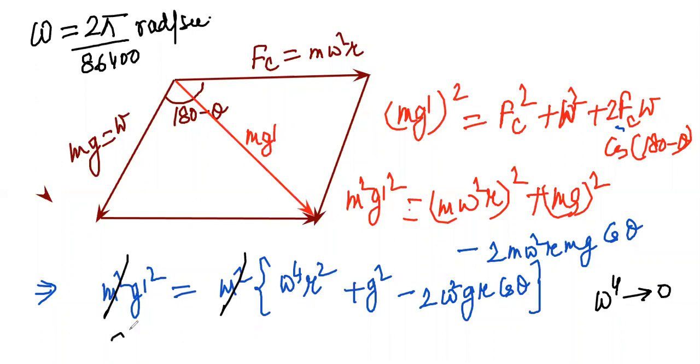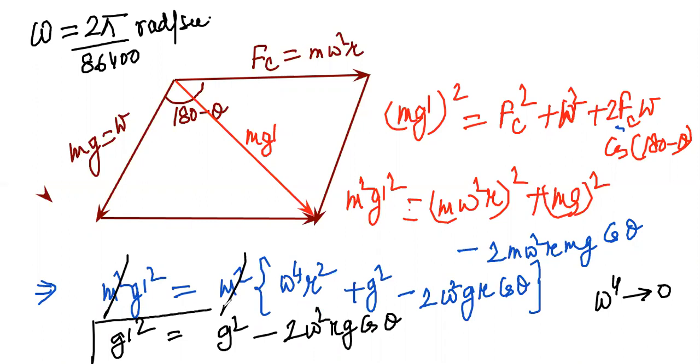So we get g dash square is equal to g square minus twice omega square into r into g into cos theta. Now take g square outside. Let me do it in the next page.